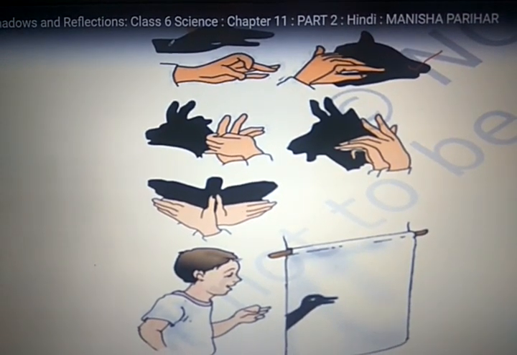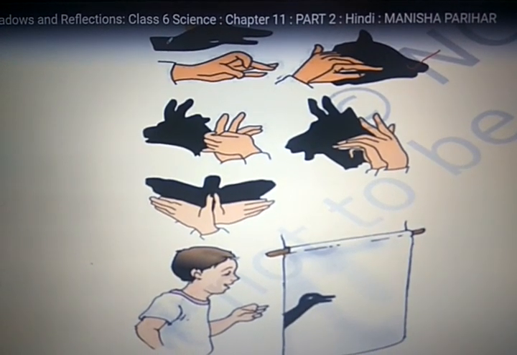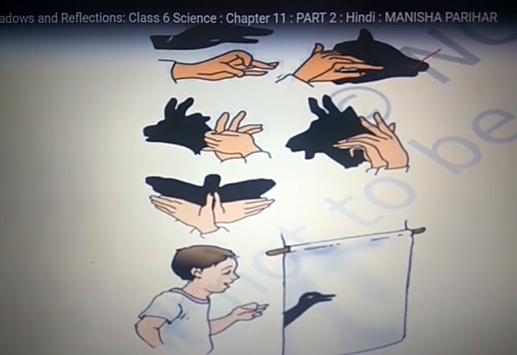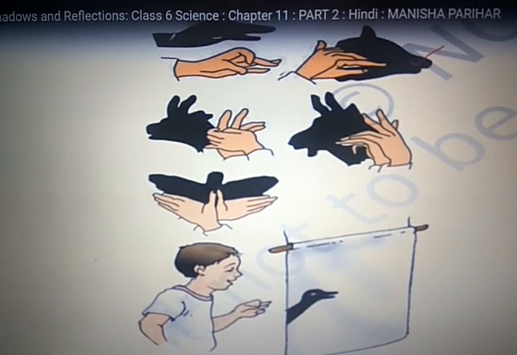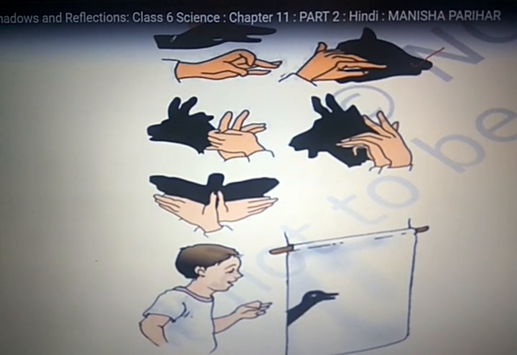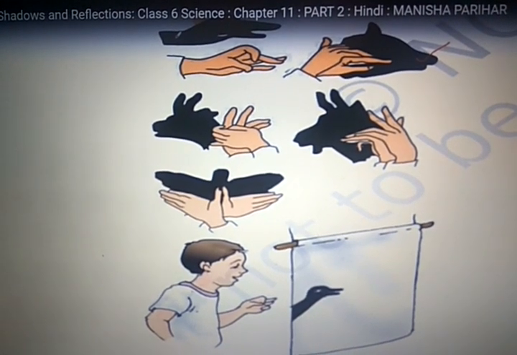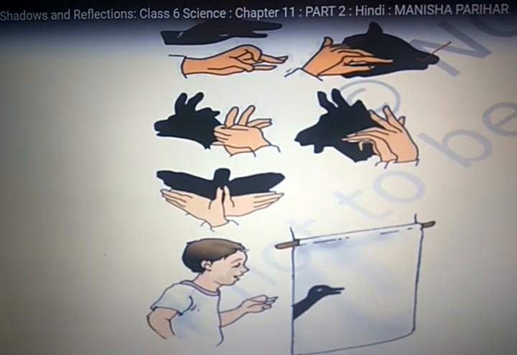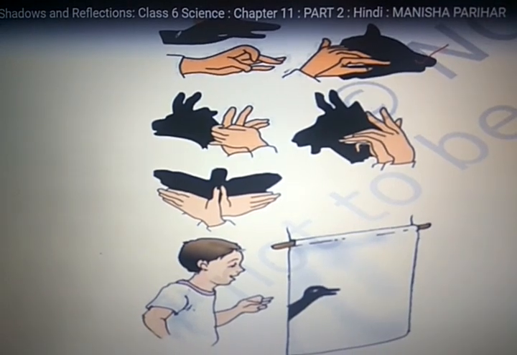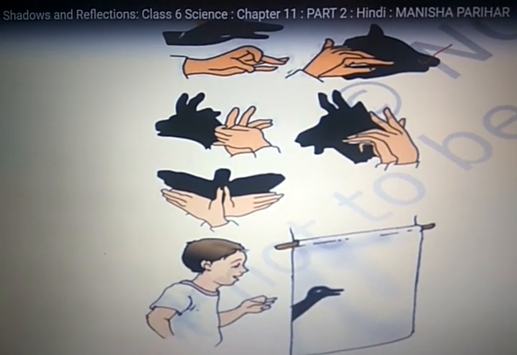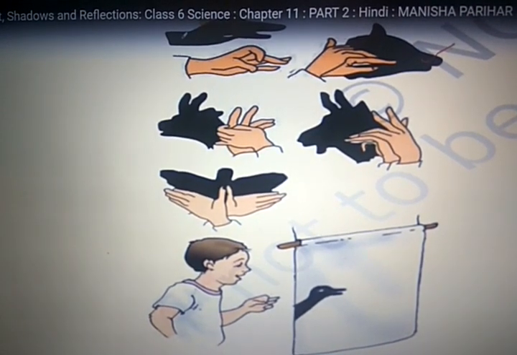Students, you can do activities with different shadows using your hands. You can make different shadows of animals with your hands in the presence of sunlight. You can find different types of shadows of different animals by making tactics and movements of the hand. You can prepare different shadows. So observe the shadow on the screen by yourself.